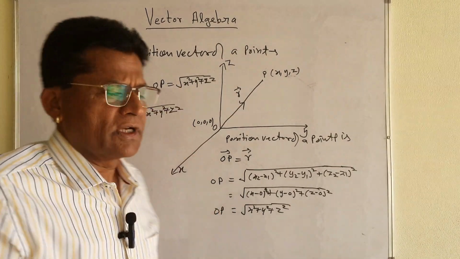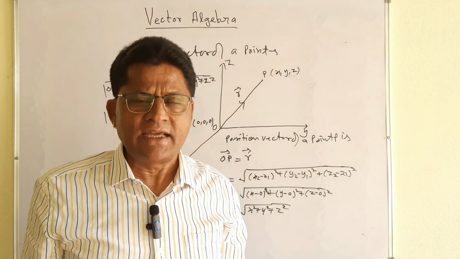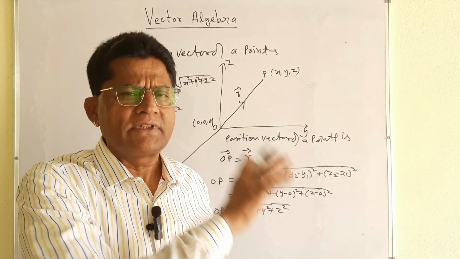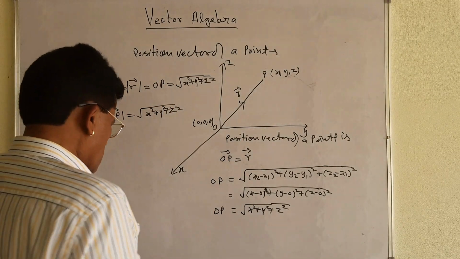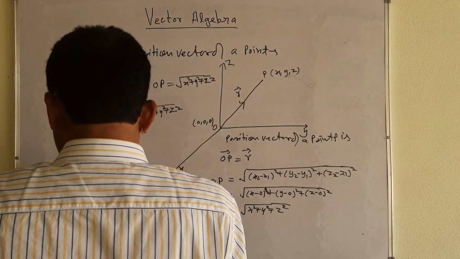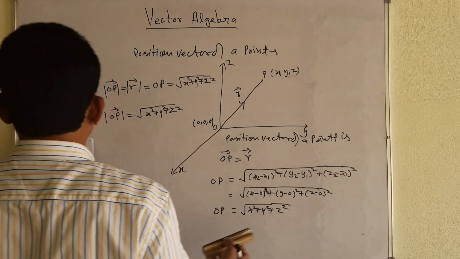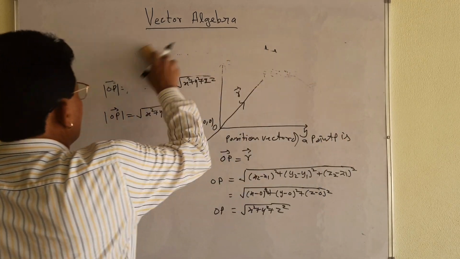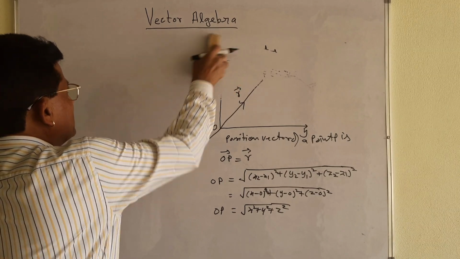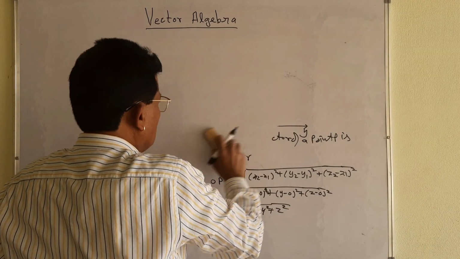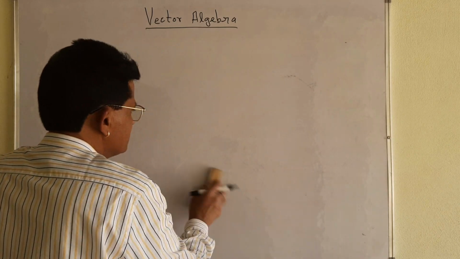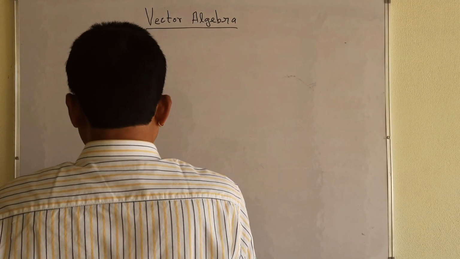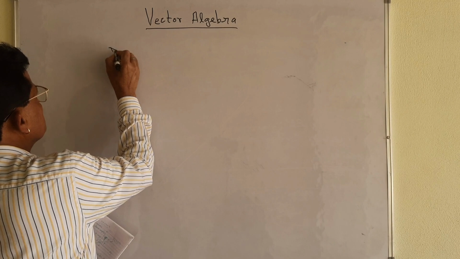Similarly, your direction cosines are fully related to the position vector. Let me take the direction cosines of the point also. Direction ratios and direction cosines play a very important role in mathematics. That is why, my dear student, you see carefully direction ratios and direction cosines. Let me take direction cosines.